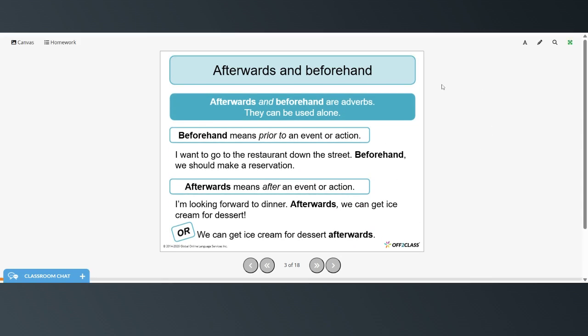Afterwards and beforehand are adverbs, and they can be used alone. Beforehand means prior to an event or action. I want to go to the restaurant down the street. Beforehand, we should make a reservation. Afterwards means after an event or action. I'm looking forward to dinner. Afterwards, we can get ice cream for dessert, or we can get ice cream for dessert afterwards.